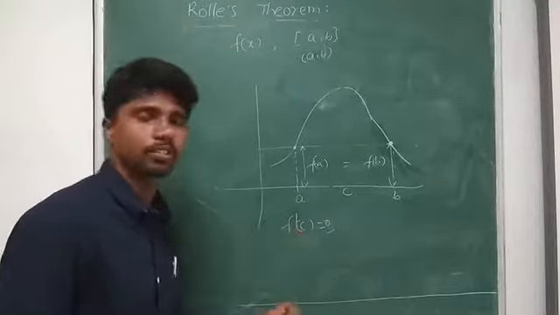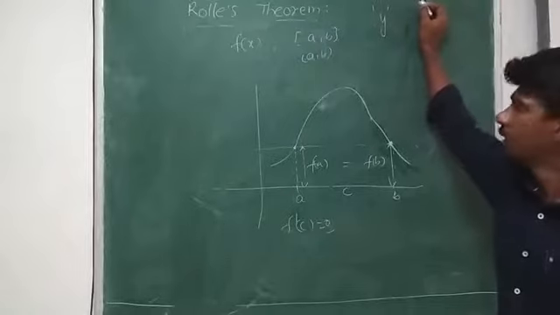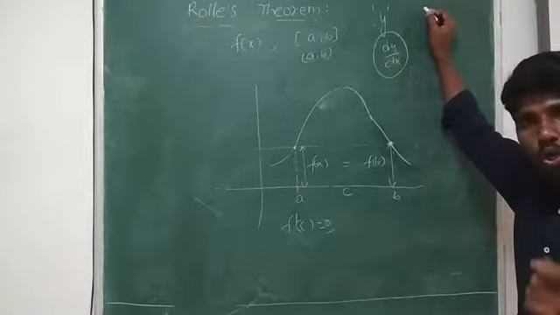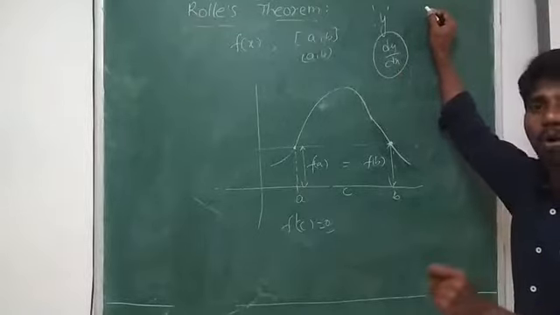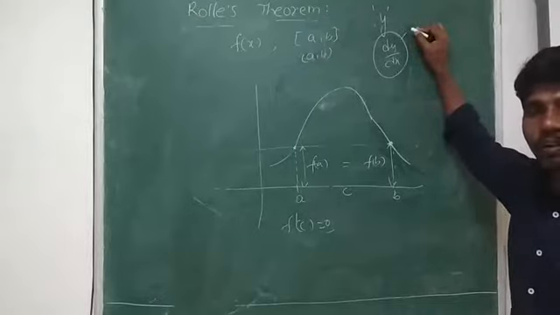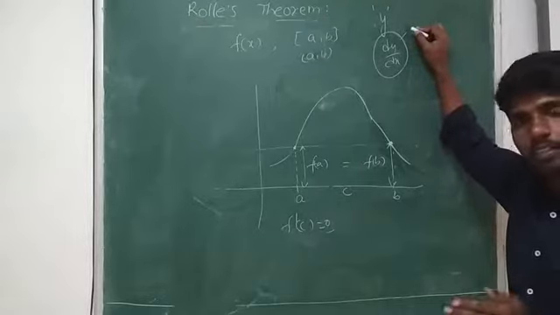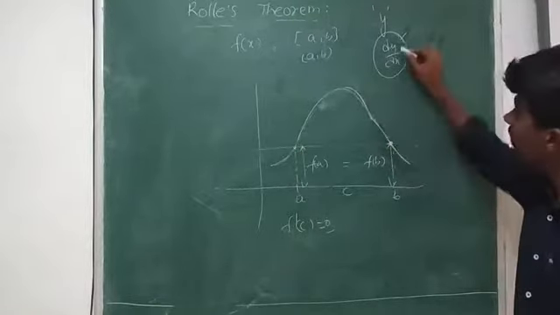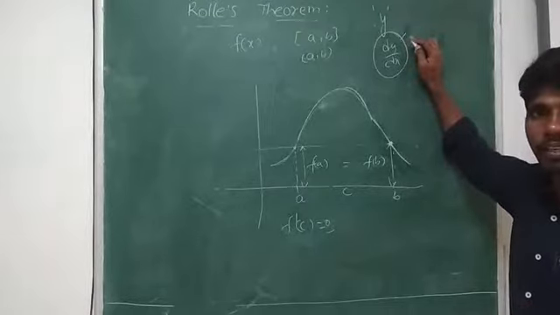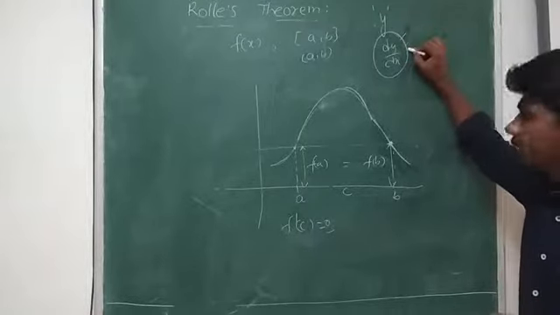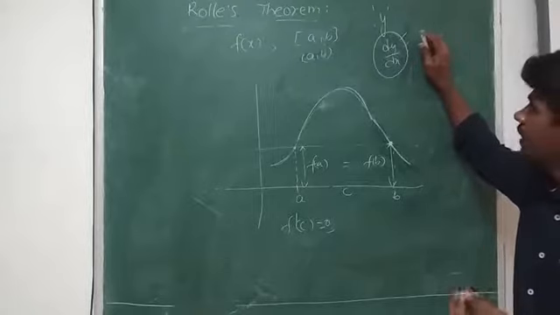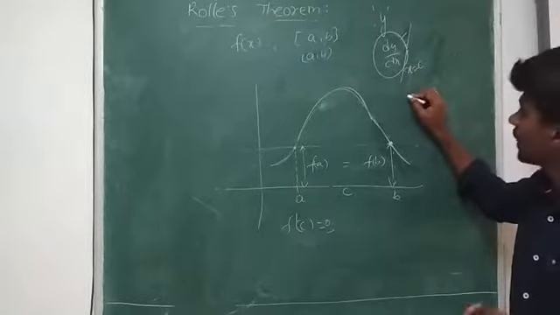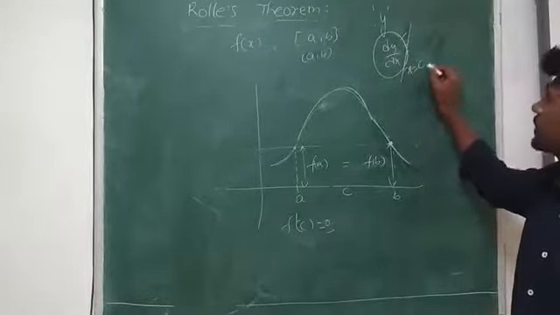See, if I have any curve represented by y, dy by dx represents the slope of the tangent of the given curve at any point. If I have a curve like this and I want to draw a tangent, the slope of the tangent is given by dy by dx at any point. If I want to find the slope at a particular point, x equal to c, that represents the slope of the tangent at x equal to c.